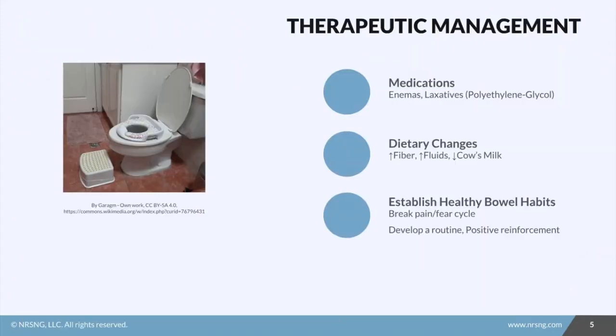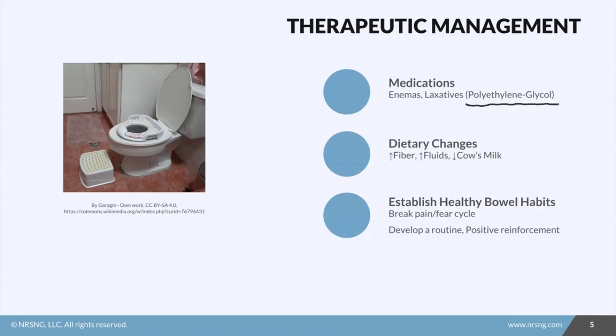Treatment of constipation really depends on how severe it is. If the constipation has gotten so bad that the stool has become impacted, the child may need an enema. Otherwise, laxatives might be able to be used just on their own. Now, the most commonly used and accepted laxative for kids is polyethylene glycol, and this is because kids can actually mix it with any of their favorite drinks. So it can be mixed with water, it can be mixed with juice, and even soda if necessary.